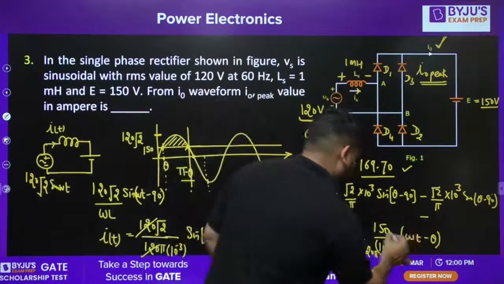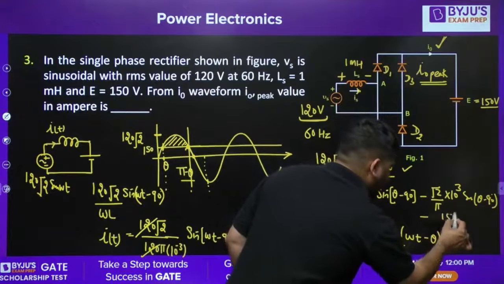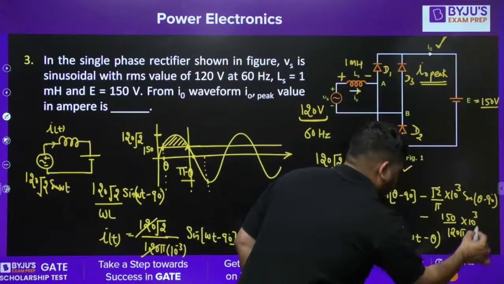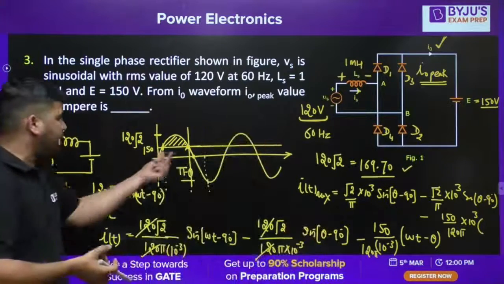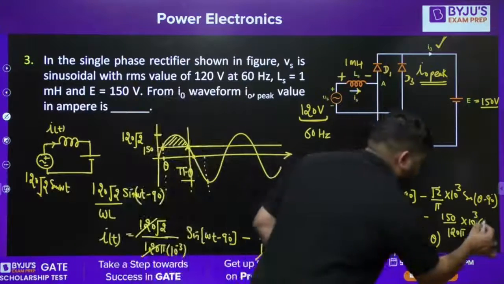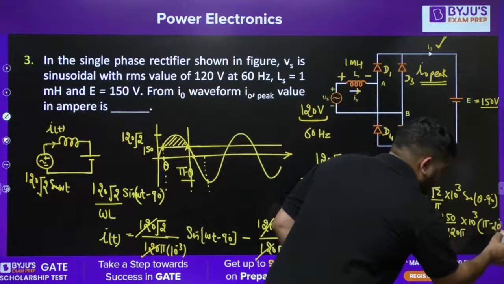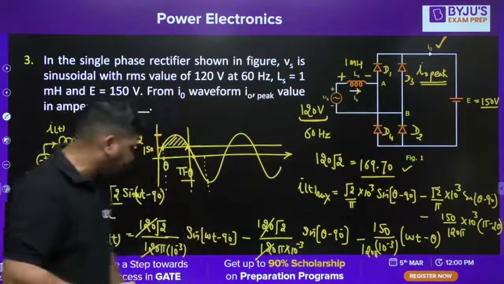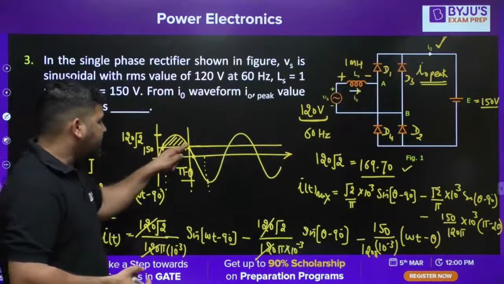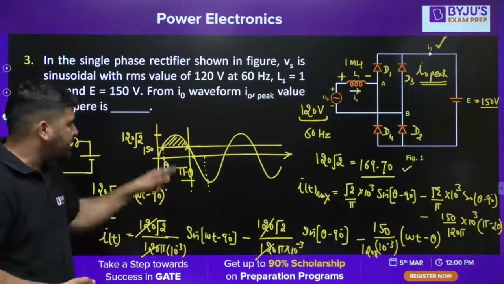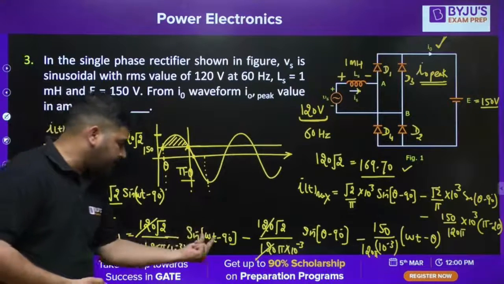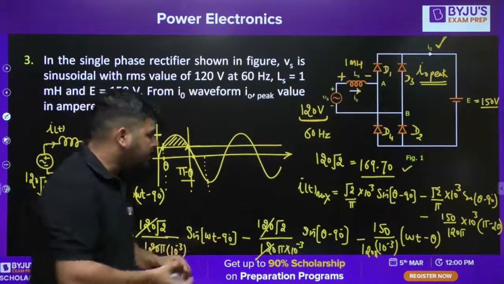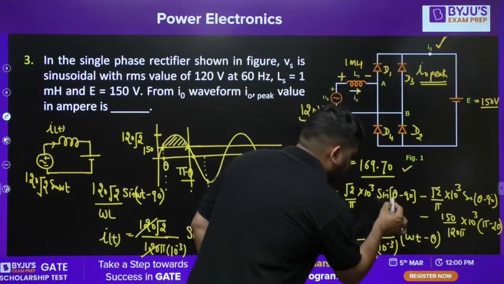Minus 150 upon 120 pi into 10 raised to power 3. In place of omega t, you put pi minus theta, so it will become pi minus 2 theta. So this is the current expression, and in this expression I have put this instant, because at this instant the current will be maximum, and this instant is pi minus theta. So in place of omega t, I have put pi minus theta. If you put pi minus theta, it will be, I think, minus theta minus 90.